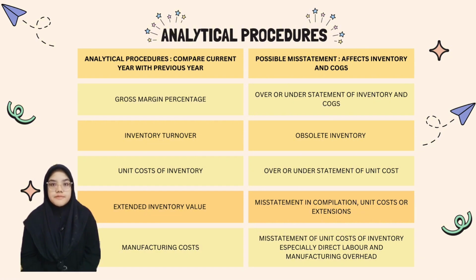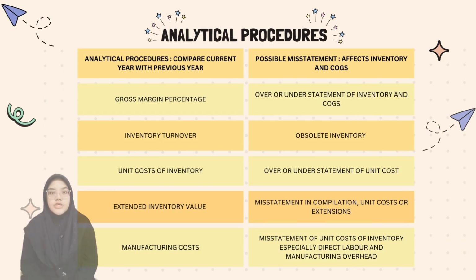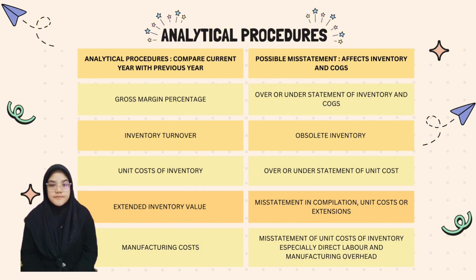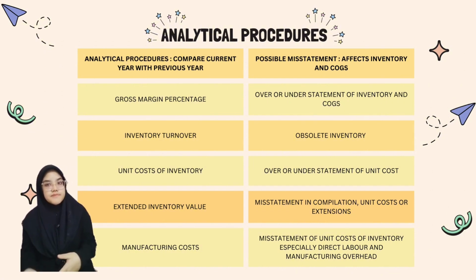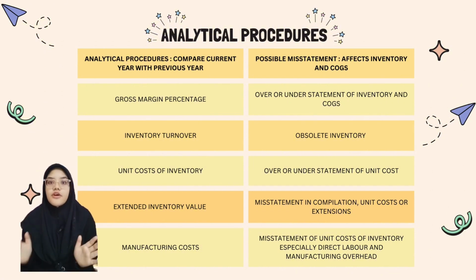The possible misstatement for inventory turnover is obsolete inventory. Obsolete inventory is inventory that is no longer produced. Number 3, unit cost of inventory. The possible misstatement is over or understatement of the unit cost. Number 4, extended inventory value.